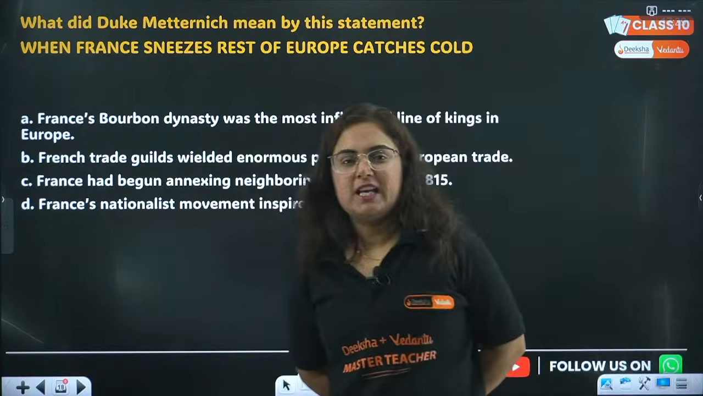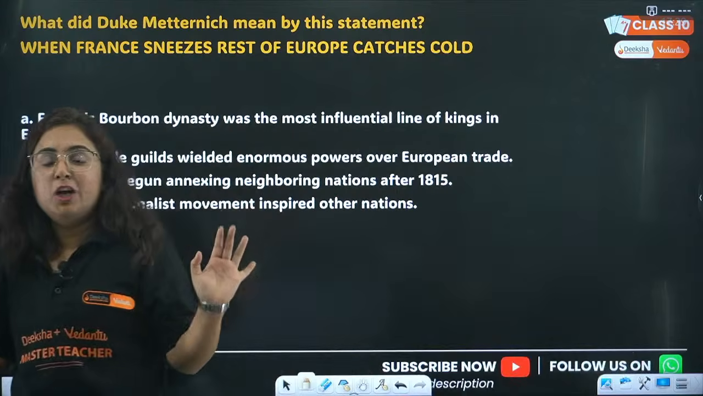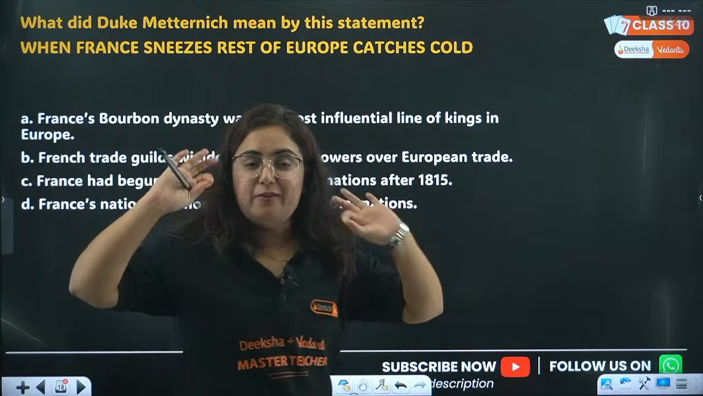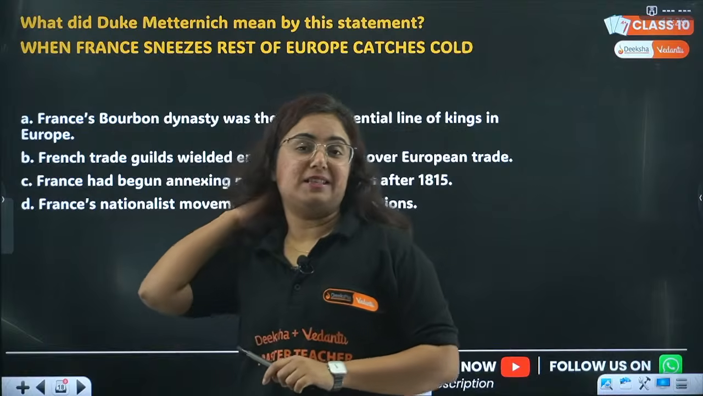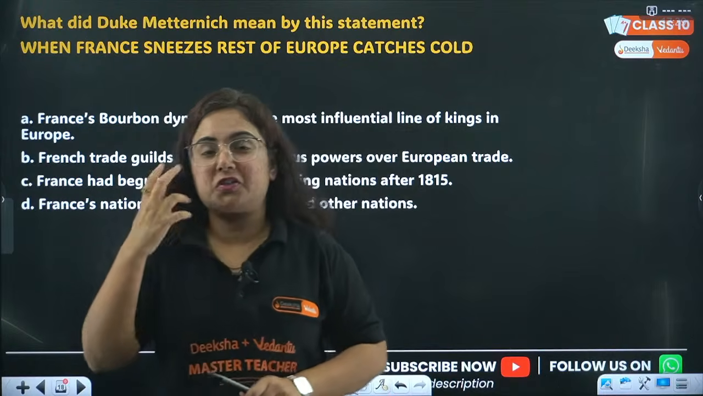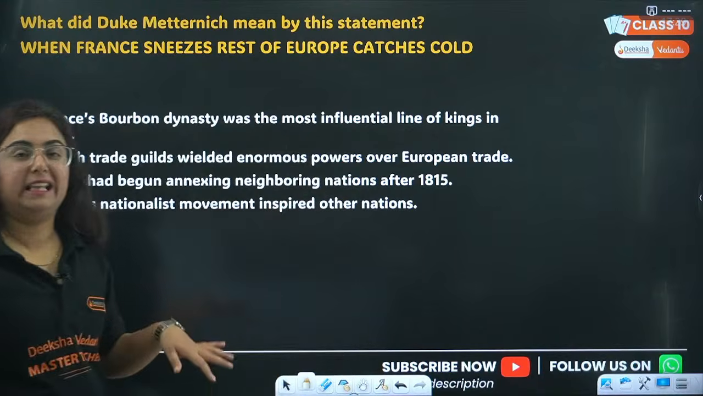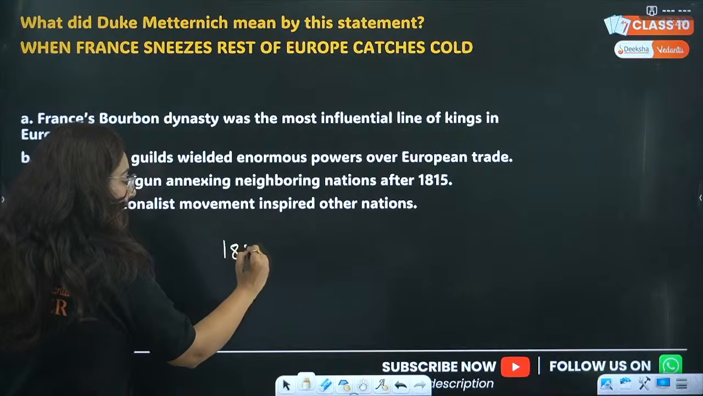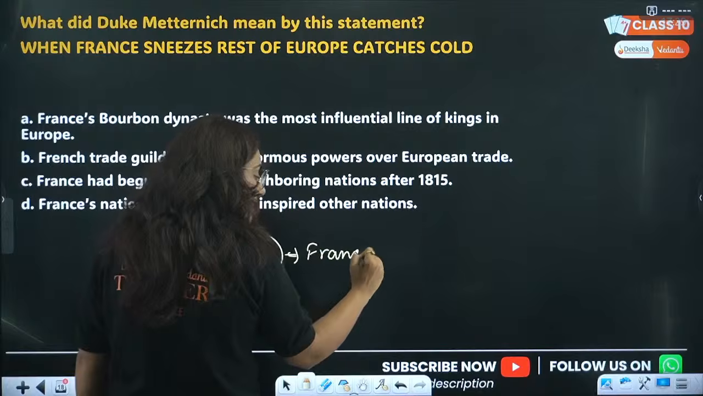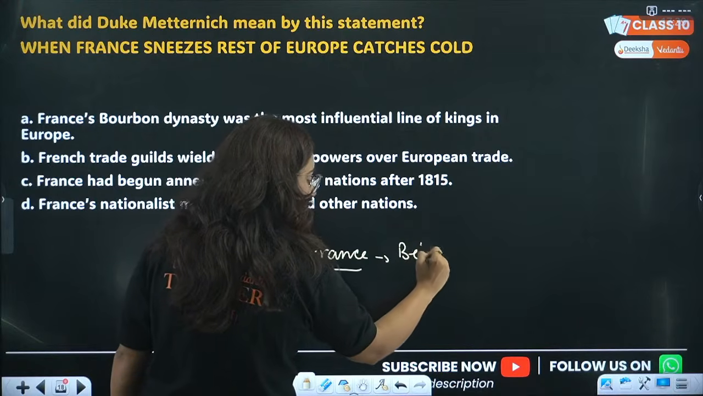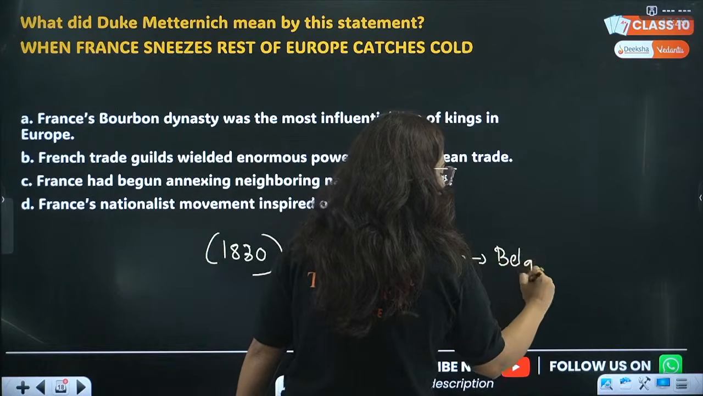There is a person named Duke Metternich. He had a habit of making important statements. Like he called Giuseppe Mazzini the most dangerous person for the social order, for that conservative order. And when in 1830 there was a revolution in France, as a result Belgium also started a revolution. In Greece also the revolution emancipated.